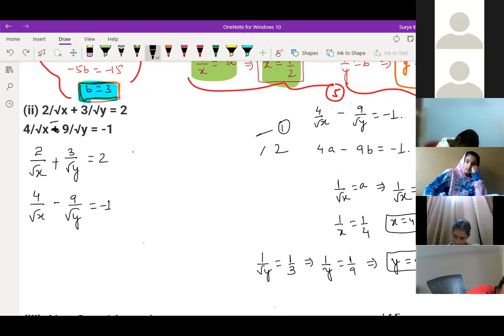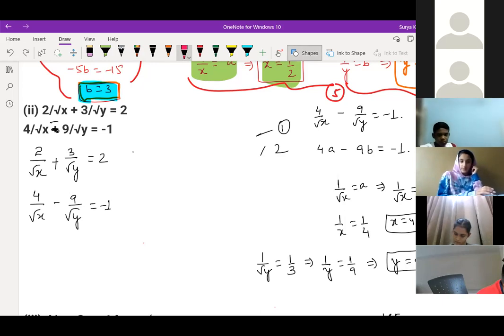So what can we let, Guru Bani, to make it easier? In the previous equation, we let that 1 by x is equal to a and 1 by y is equal to b. In this equation, what should we let?